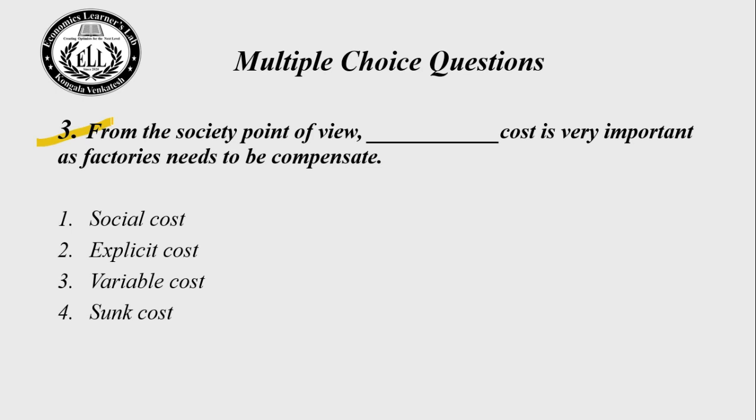Let us see. From the society point of view, gas cost is very important as factories need to be compensated. Choice number 1, social cost. Choice number 2, explicit cost. Choice number 3, variable cost. Choice number 4, sunk cost. So the right answer for this question is choice number 1. Social cost is very important for society's welfare. Let us go to the next question.